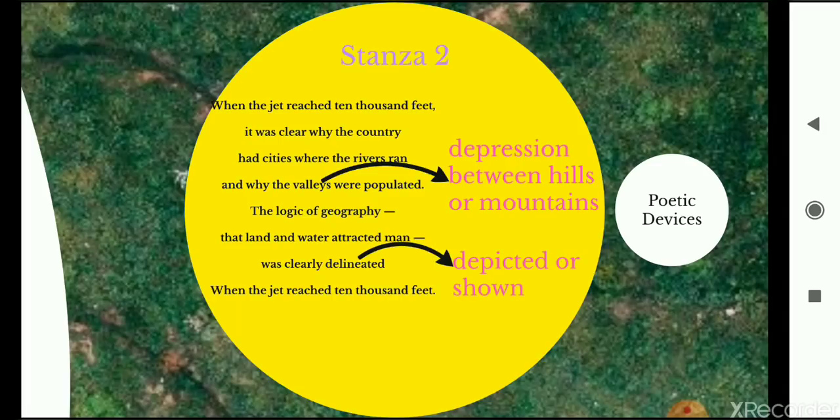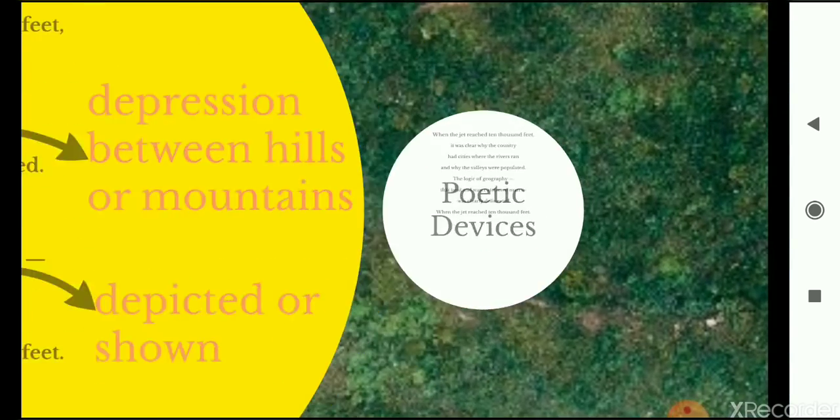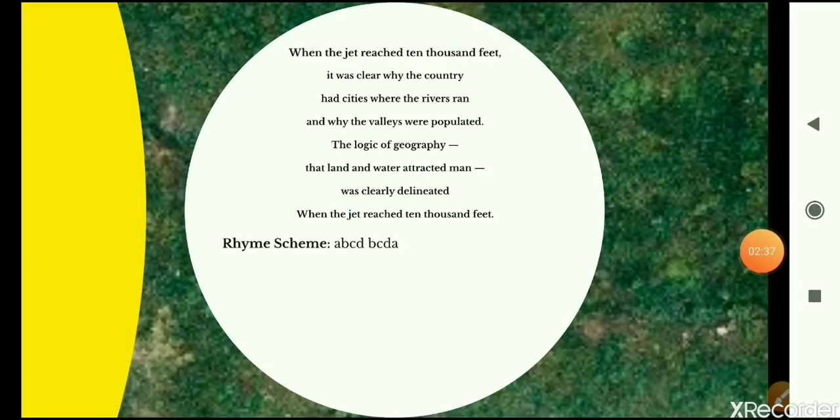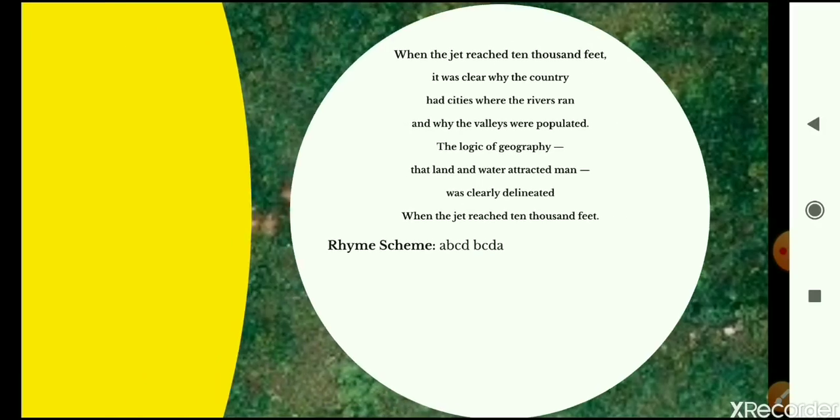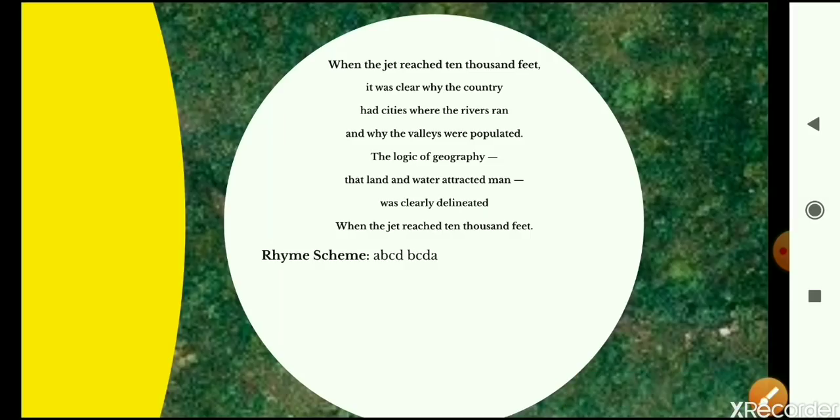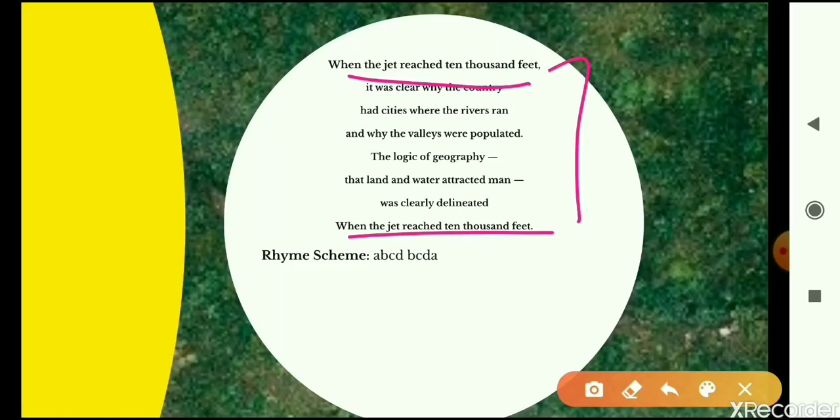It became very clear to him, the geography logic, that people tend to live around water bodies and on land masses that are fertile, and this was clear to him when the jet reached 10,000 feet. Now let's move on to the poetic devices. Just like we discussed in the last stanza, line number 1 and line number 8, there's a repetition here. So we say that this is an example of repetition, right?